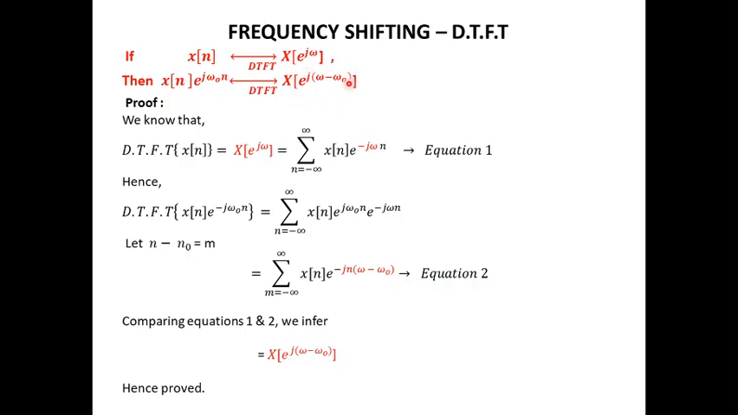Since the shifting happens in the frequency domain, the property name is frequency shifting. So, if the signal x of n is multiplied in time domain by the exponential sequence e power j omega naught n, then the corresponding DTFT will have its frequency shifted by omega naught. The proof of this can be inferred.